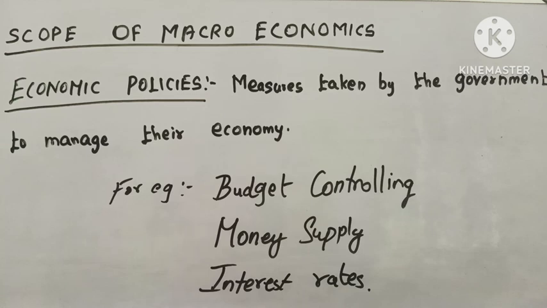Like that, for welfare measures, they are providing pensions, ration facilities to the needy, and unemployment allowance, all given by the government for the welfare of the people, right? So these are all the measures taken by the government to manage their economy, right?